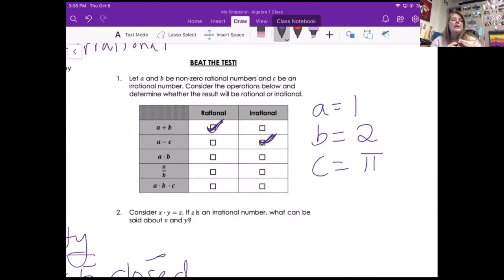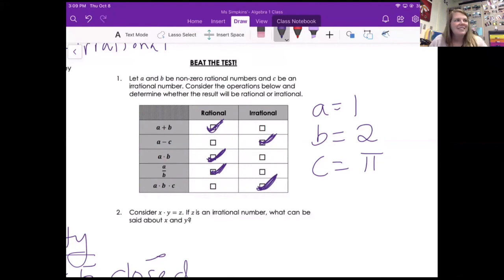A times B. Rational. A divided by B. 1 divided by 2 is 1/2. That's still rational. If I multiply all 3 of them together, irrational.